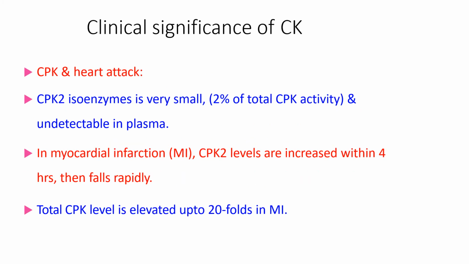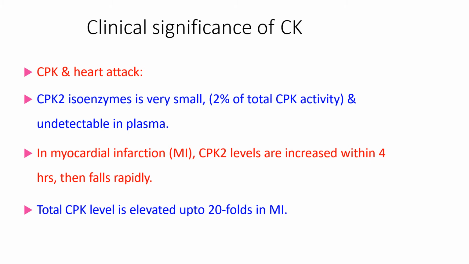Now, what is clinical significance of isoenzymes of CK? CPK2 is important of all these three because in myocardial infarction, CPK2 levels are increased within 4 hours and then falls rapidly. Normally, 2% of total CPK activity is CPK-MB, or in some books it is given 5 to 9%.